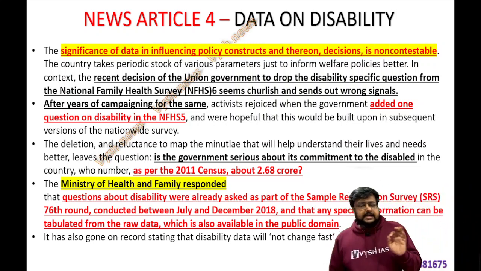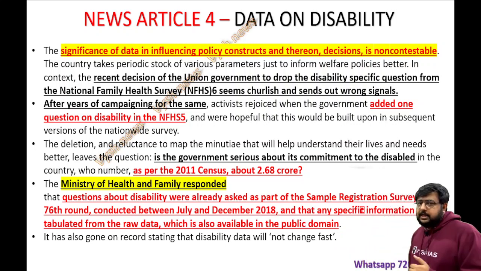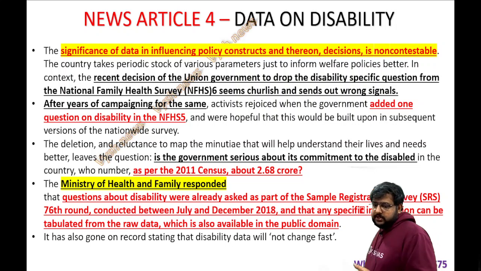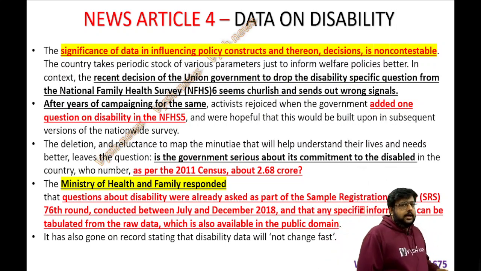Now, a recent edition, if you see, there's something called the National Family Health Survey, NFHS, which we have. It happens frequently, 1, 2, 3 and so on. The recent 6th one was there. And they are saying it is sending out wrong signals because of how the government decided to conduct the survey.